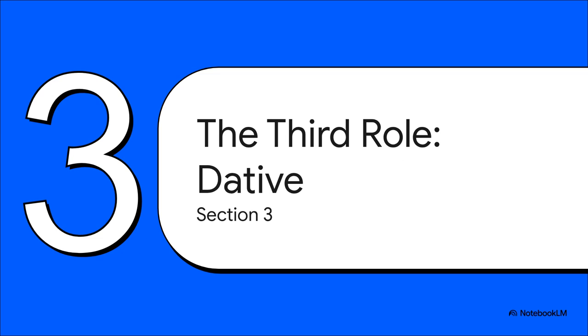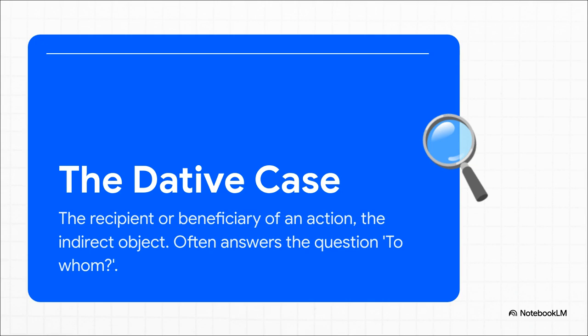So we've got the doer and the receiver pretty well figured out. But the plot thickens, because there's a third key role we need to investigate. This person isn't the doer, and they're not the direct receiver. There's someone else who's involved. This third job is the recipient, also known as the dative case. Just think of this as the person who benefits from the action, or maybe to whom something is given. They aren't getting the action directly, but they're kind of the end point of it all.